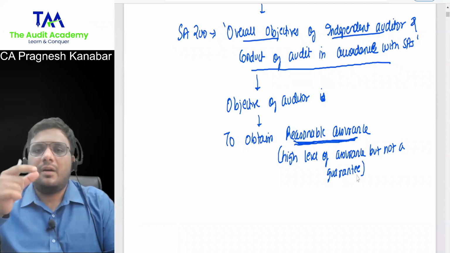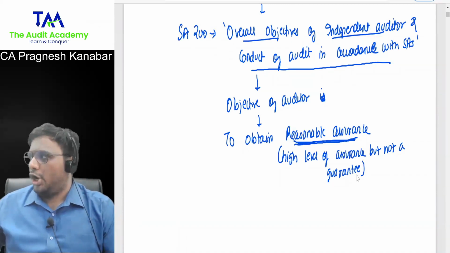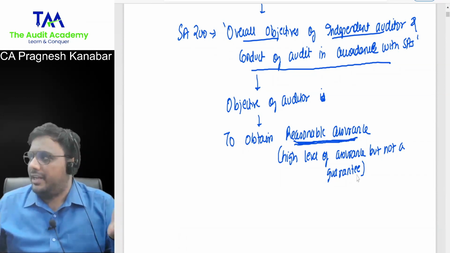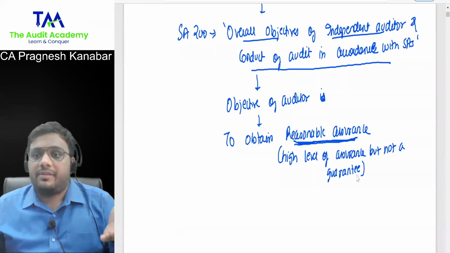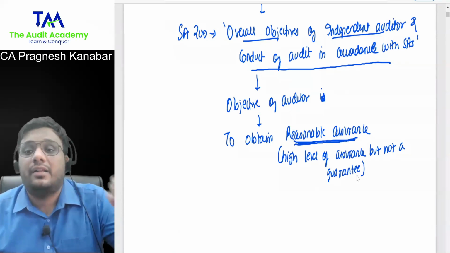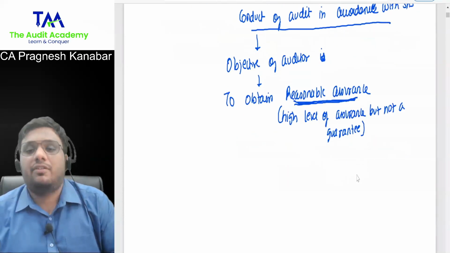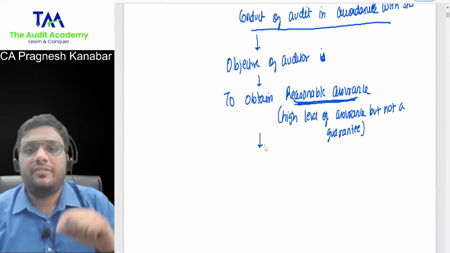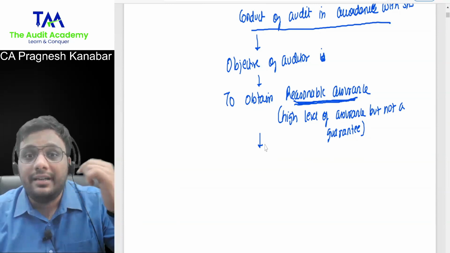Normally, when you're having a cup of tea, you can say, you know what, bro, auditor needs to first verify and then express an opinion. But when you're writing the answer, you have to say that the auditor needs to obtain reasonable assurance. That means a high level of assurance and not a guarantee. What will you verify? Financial statements. But let me write it technically.